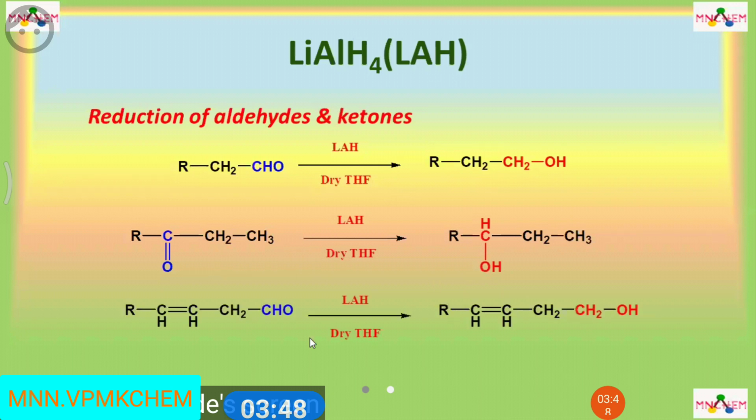When we have two functional groups like a carbon-carbon double bond and an aldehyde, as we said, LAH selectively reduces polar unsaturated functional groups. So only the aldehyde group gets reduced to the primary alcohol. So here in this last example, we can see the selective reduction of aldehyde in presence of carbon-carbon double bond.